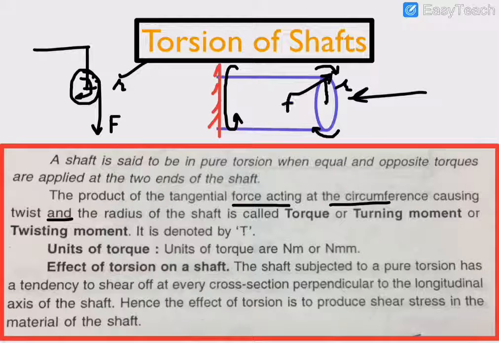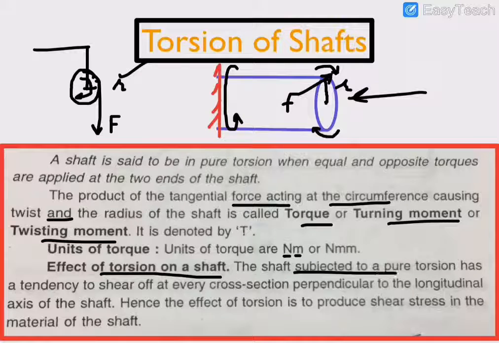This gives you the twisting torque at this end, and this is known as torque, turning moment or twisting moment. By definition, this is force into perpendicular distance, where Newton is the unit of force and meter is the perpendicular distance. What is the effect of torsion on the shaft?